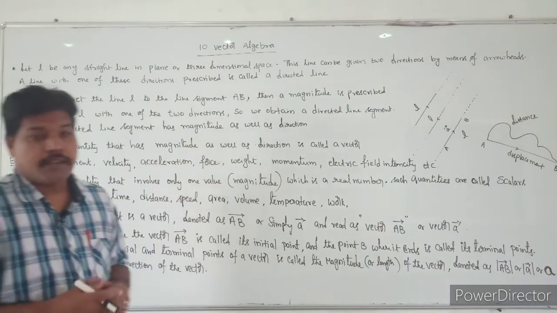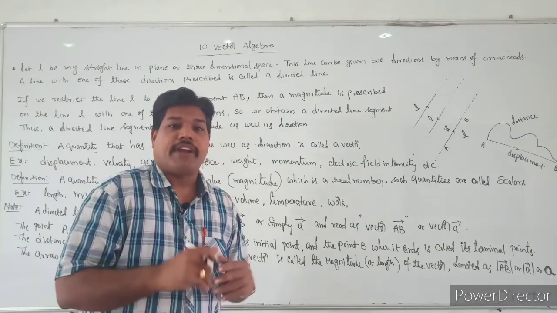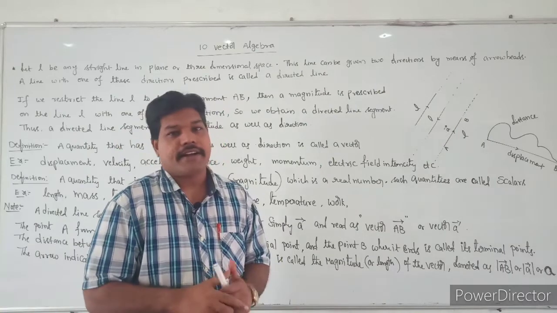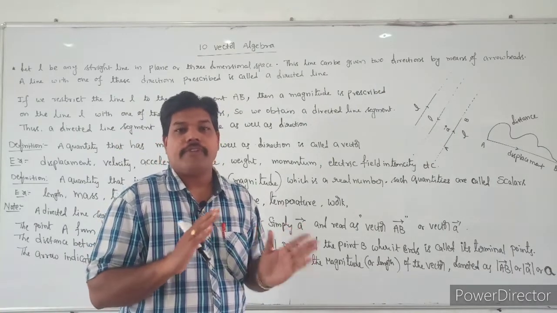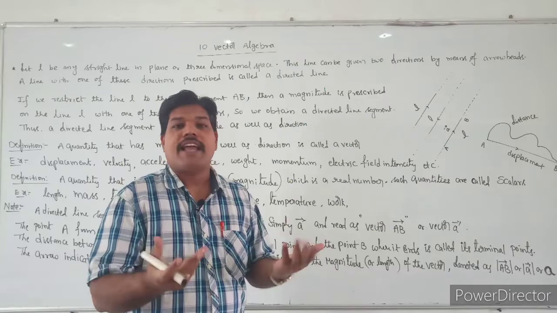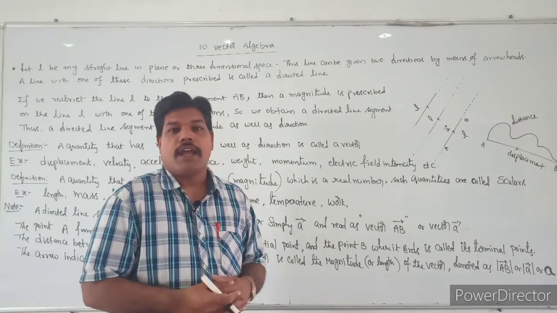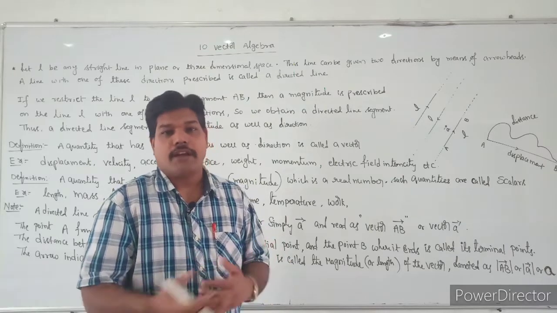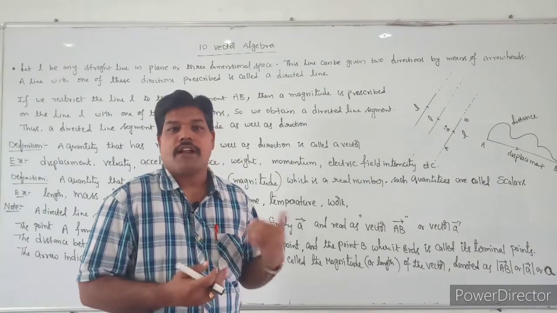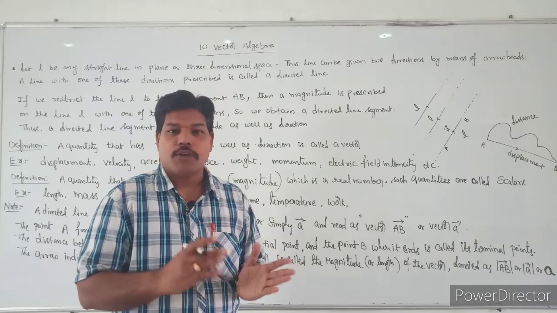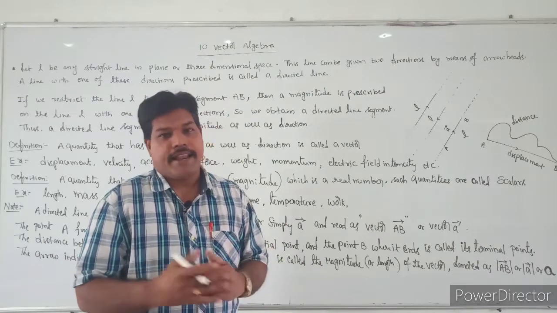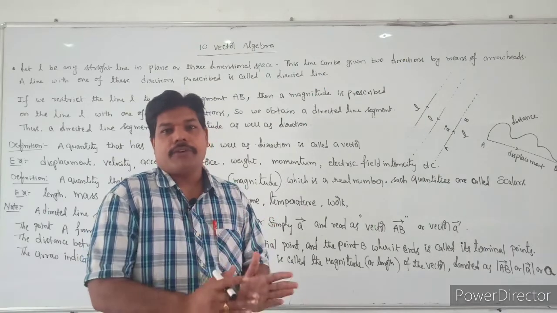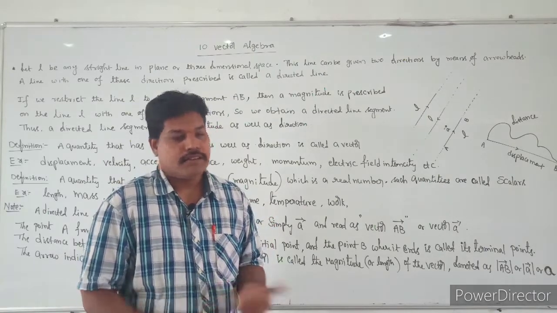Do you all understand, students? So what is the meaning of the directed line? If you take any line in space and mention the direction, it is called a directed line. If that line is prescribed between any 2 points A and B, then it has a magnitude also. So a directed line segment prescribed between the 2 points is called a vector. So what is the meaning of the vector? A vector is a quantity that has both a magnitude as well as a direction. What is a scalar? If it has only magnitude, then it is called a scalar.